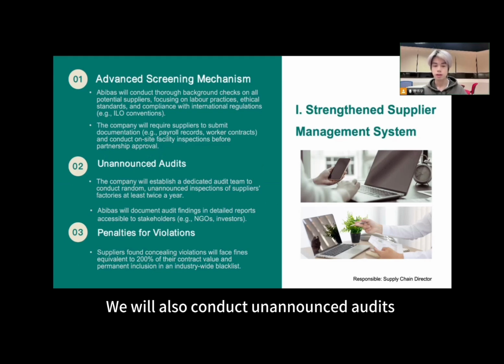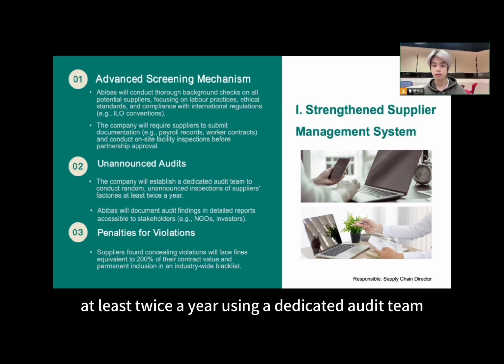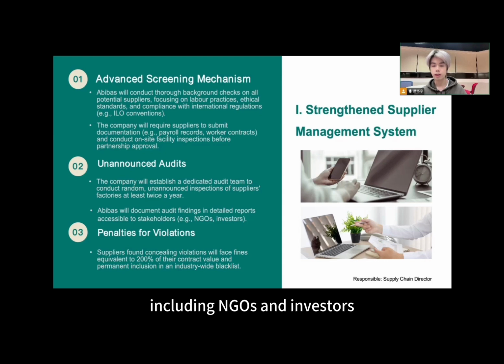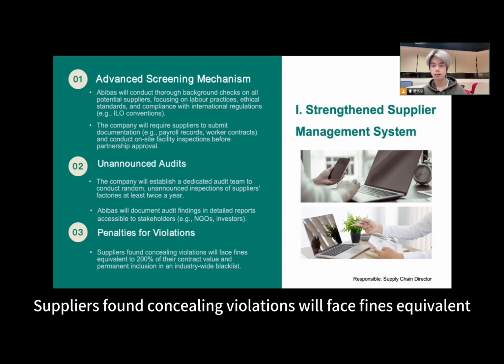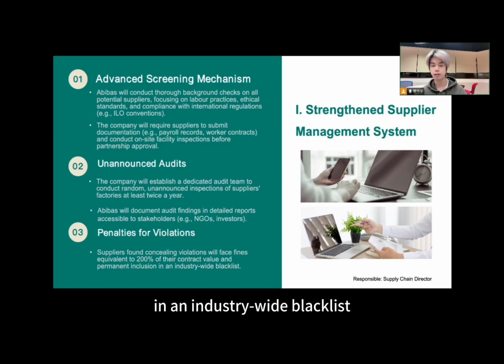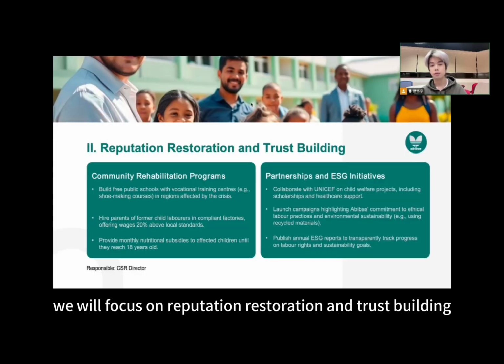We will also conduct unannounced audits at least twice a year using a dedicated audit team. Detailed audit reports will be accessible to stakeholders, including NGOs and investors. Suppliers found concealing violations will face a fine equivalent to 200% of their contract value and permanent inclusion in an industry-wide blacklist. Second, we will focus on reputation restoration and trust building.